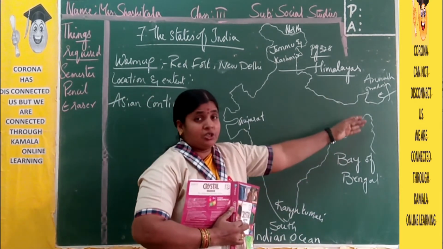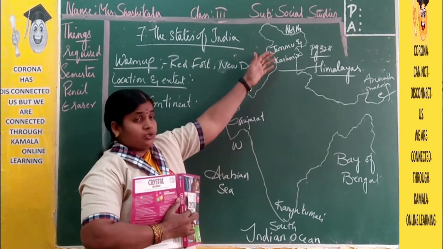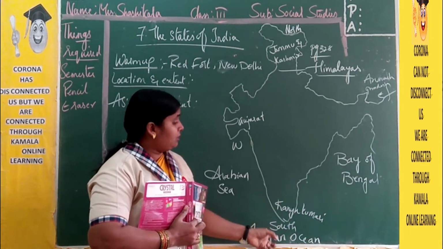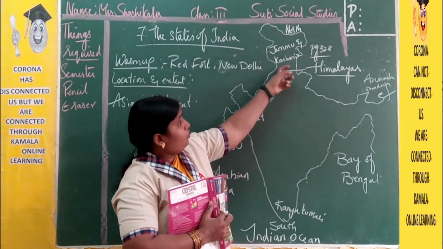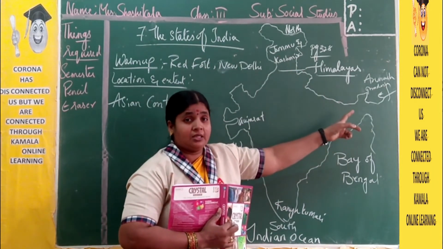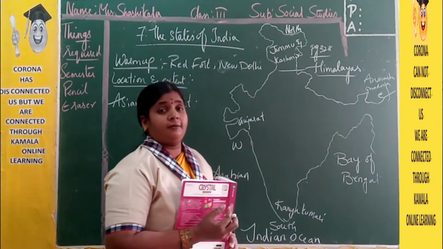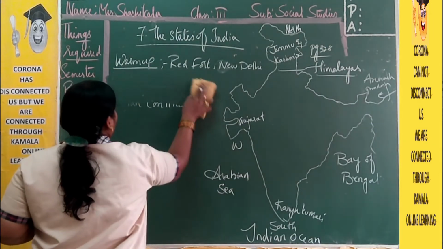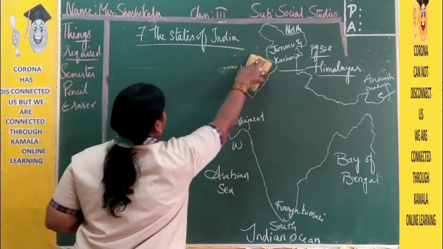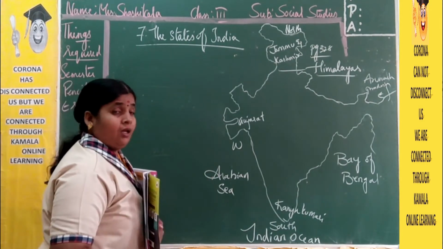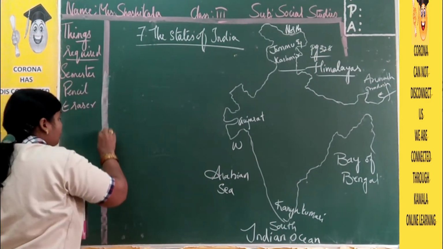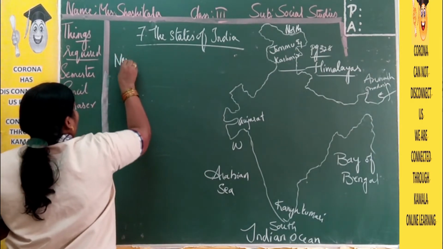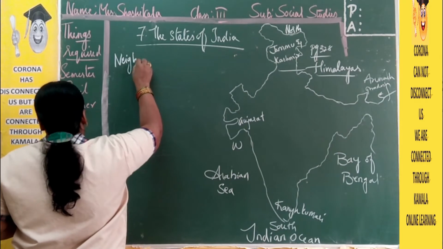In the east we have Arunachal Pradesh, in the west Gujarat, north Jammu and Kashmir, south Kanyakumari, and down the south direction we have the three water bodies, and in the fourth direction, that is in the north, we have the Himalayas. Now what are the neighboring countries? About this we are going to read. What are the neighboring countries of our state? We know very well about our neighbors who are living, and we also play with the neighboring friends. Now we are going to learn who are the neighboring countries.